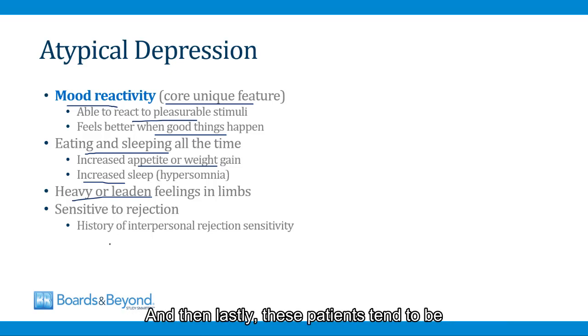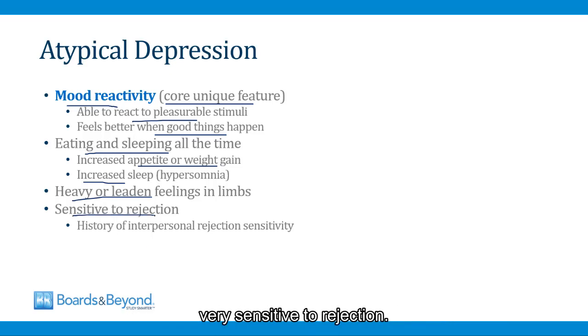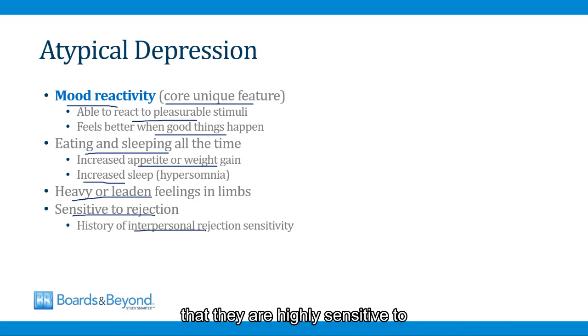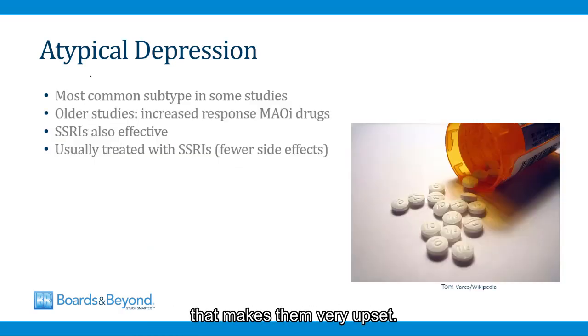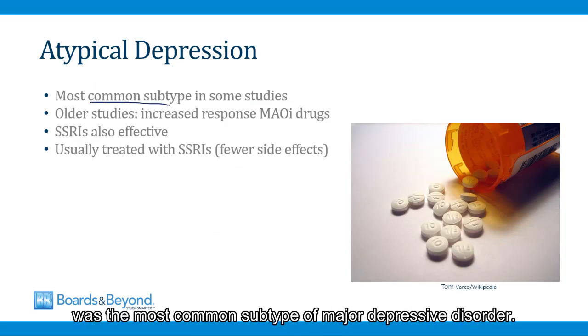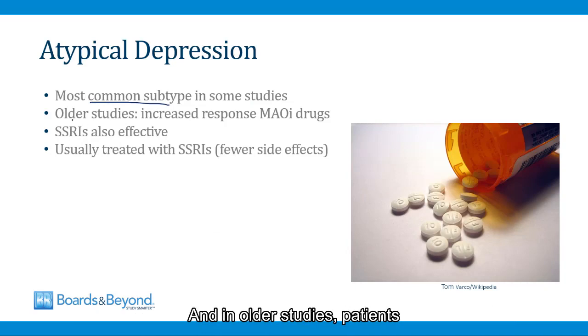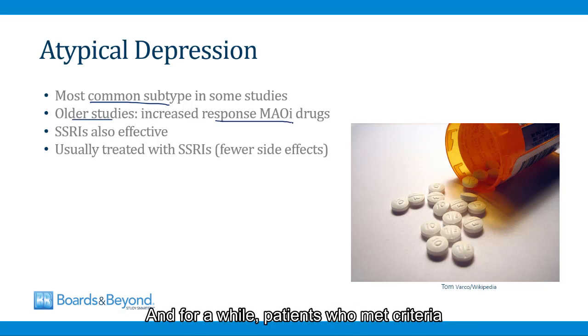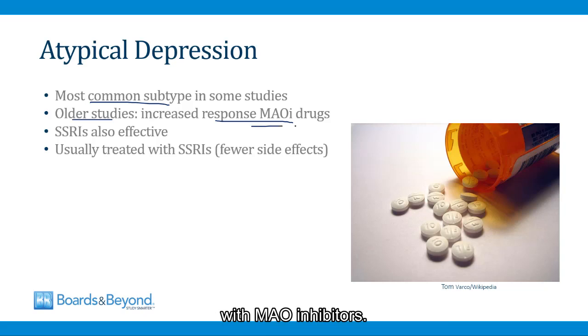And then lastly, these patients tend to be very sensitive to rejection. They will report a history of interpersonal rejection that they are highly sensitive to that makes them very upset. In some studies, atypical depression was the most common subtype of major depressive disorder. And in older studies, patients with atypical depression were shown to have a better response to MAO inhibitor drugs. And for a while, patients who met criteria for atypical depression were often treated with MAO inhibitors.